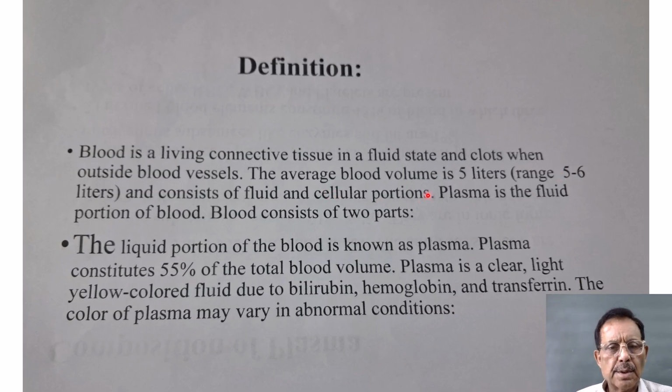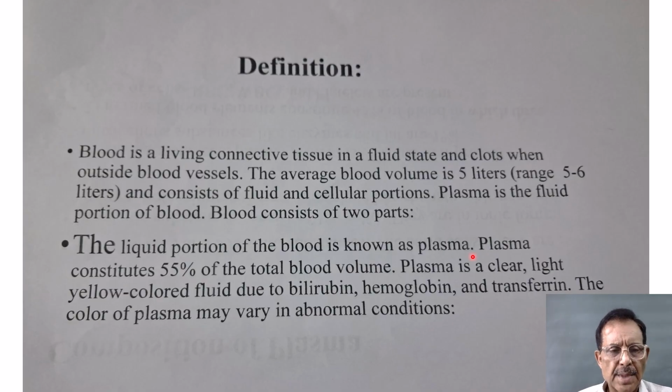The fluid portion is known as plasma, and the cellular portion, the cells present in the blood, is also known as form elements of blood. Plasma is the fluid portion of blood. Blood consists of two parts, that is plasma and form elements of blood. The liquid portion of the blood is known as plasma. Plasma constitutes 55% of the total blood volume.